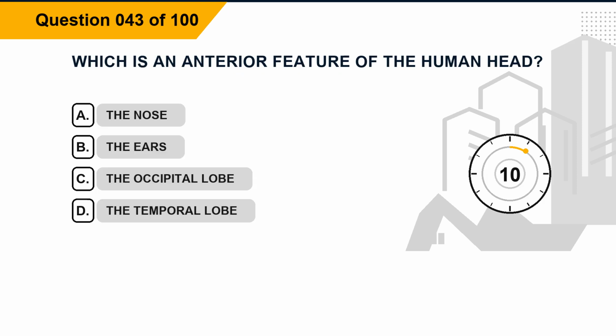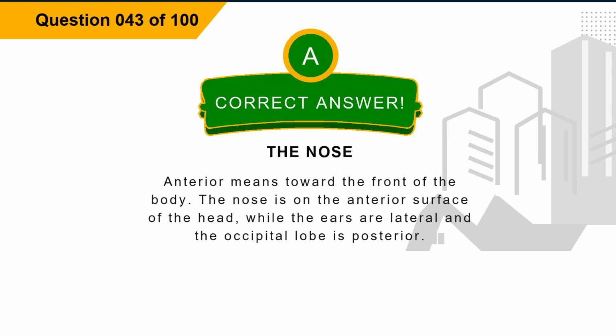Question 43. Which is an anterior feature of the human head? Option A, the nose. Option B, the ears. Option C, the occipital lobe. Option D, the temporal lobe. The correct answer is option A, the nose. Explanation. Anterior means toward the front of the body. The nose is on the anterior surface of the head, while the ears are lateral and the occipital lobe is